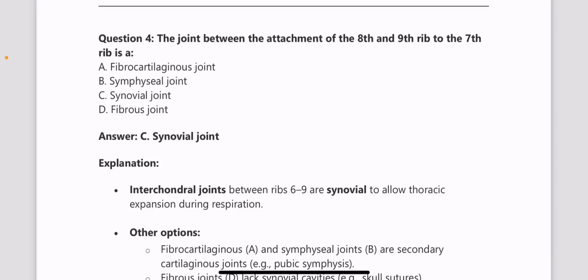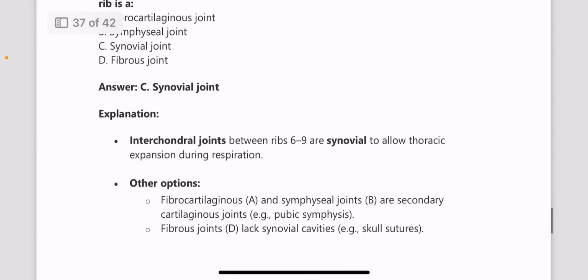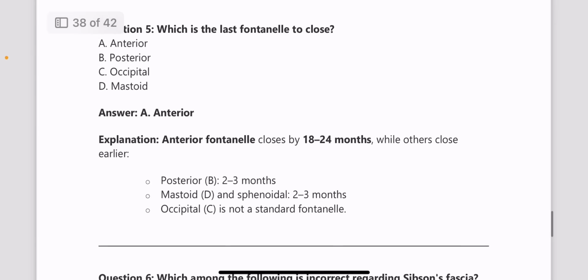Interchondral joints between the 6th to 9th rib are synovial to allow thoracic expansion during respiration. Next question, which is the last fontanelle to close? The anterior fontanelle is the last one. It closes by 18 to 24 months.